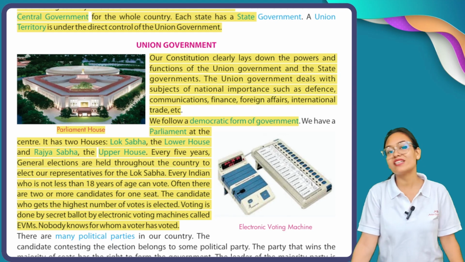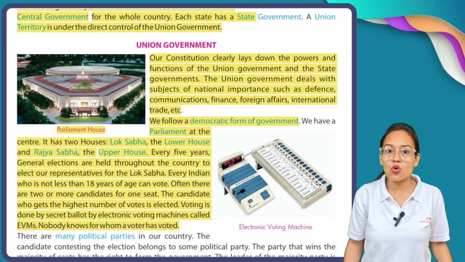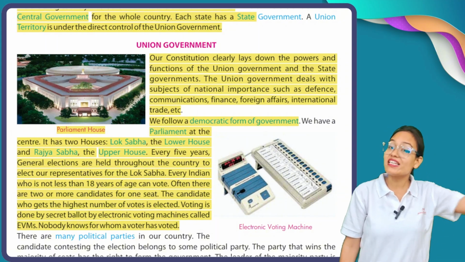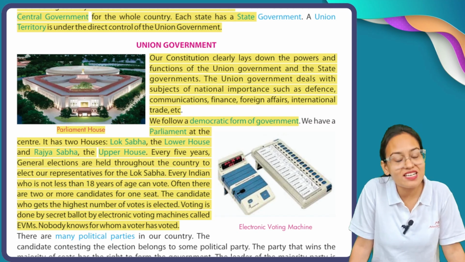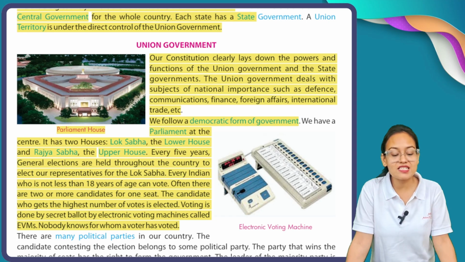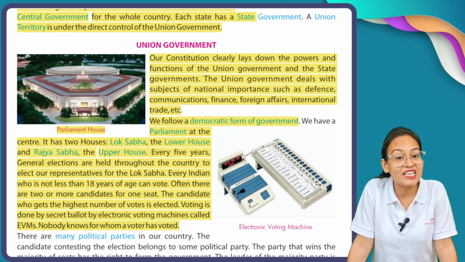For the South Delhi seat, if 5 candidates are fighting, among those 5 candidates, the candidate who got the highest number of votes is declared as the winner of this seat. Voting is done by secret ballot by electronic vending machines called EVMs.